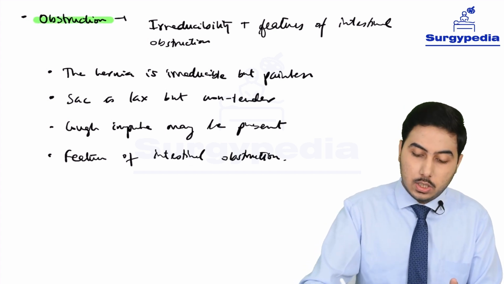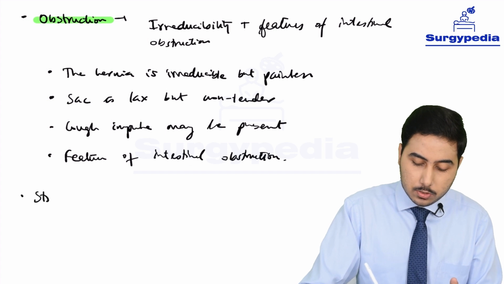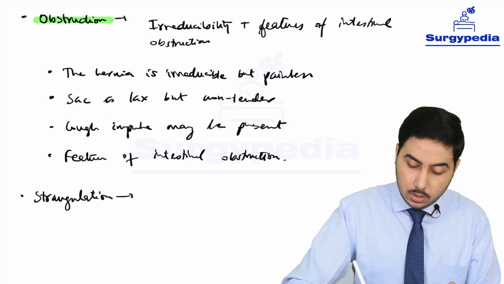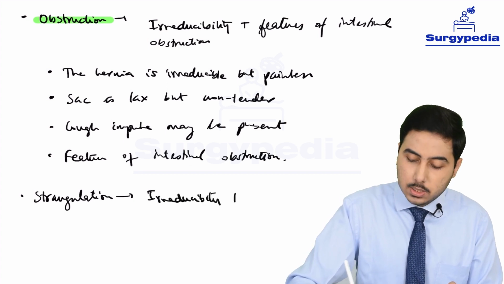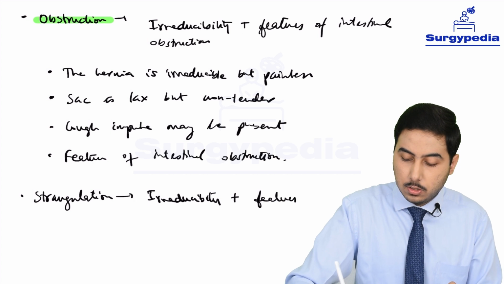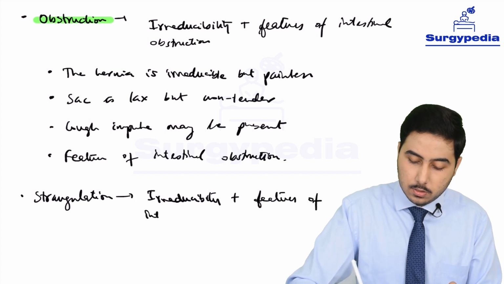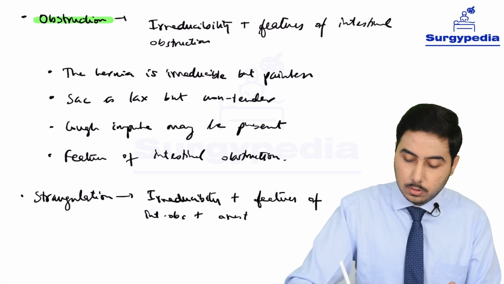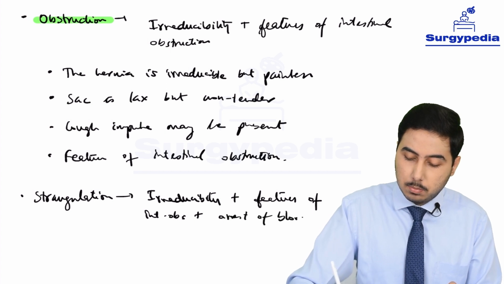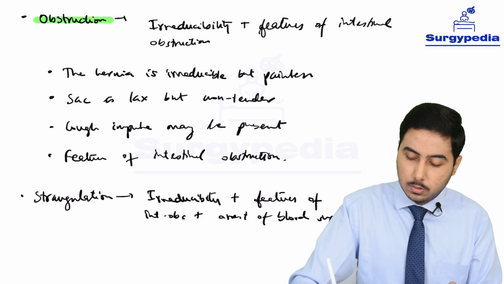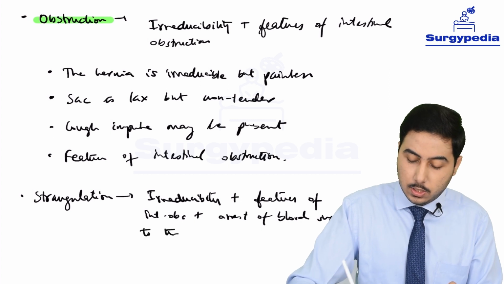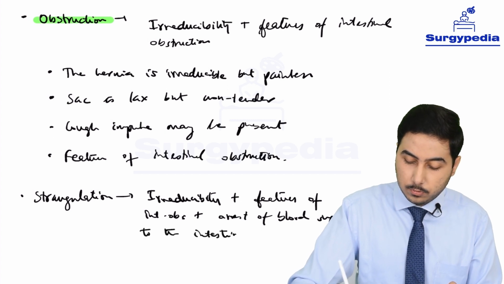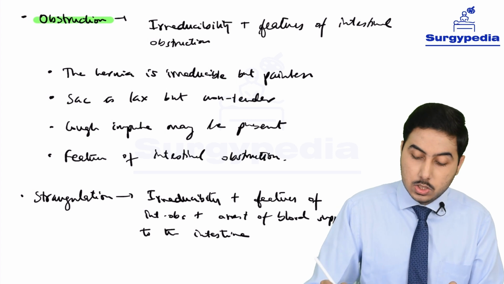The next feature is strangulation. So what is this? This is irreducibility again, irreducibility plus features of intestinal obstruction, as the previous one, and arrest of blood supply to the intestine. Okay, this is strangulation. So what are the features?